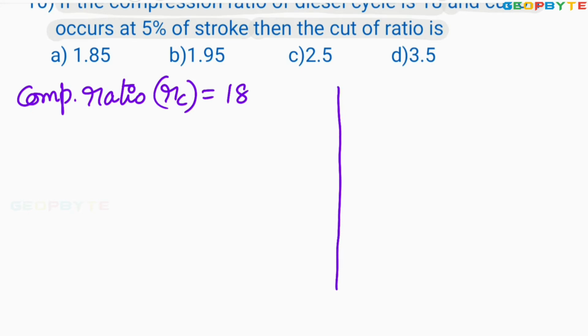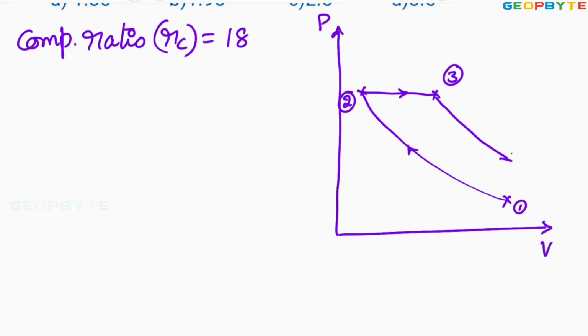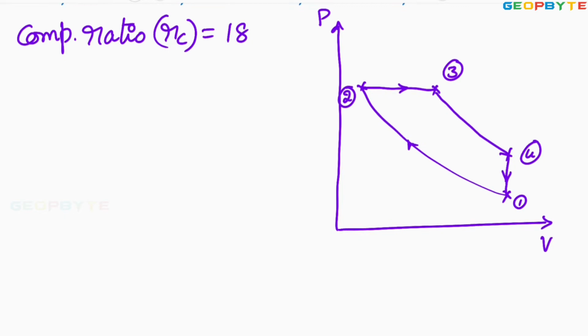If I take the PV diagram, pressure versus volume diagram, for the diesel cycle or diesel engine, it consists of 1 to 2 isentropic compression, followed by 2 to 3 constant pressure heat addition, followed by 3 to 4 isentropic expansion, followed by 4 to 1 constant volume heat rejection. That is the diesel cycle.